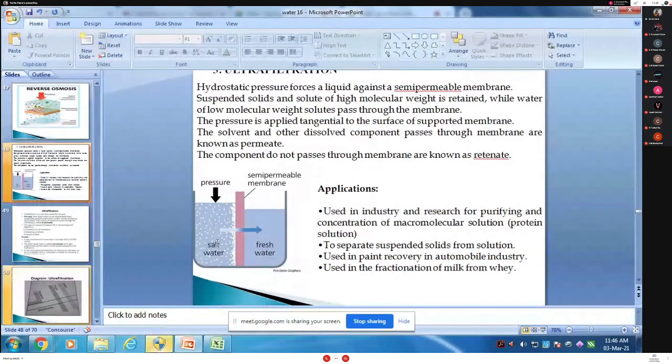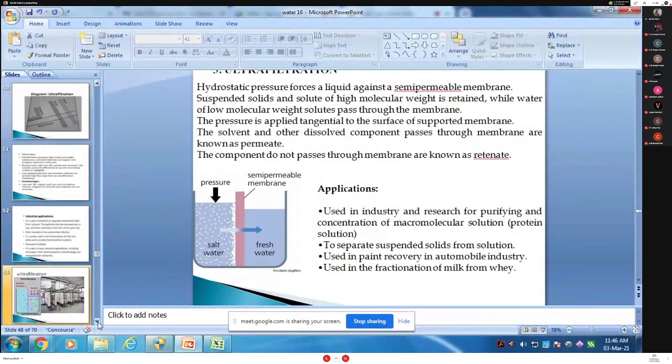Means this molecule's weight is high, so they remain in the same compartment. Only the low molecular weight molecules go with the water. Low molecular weight molecules with the water.